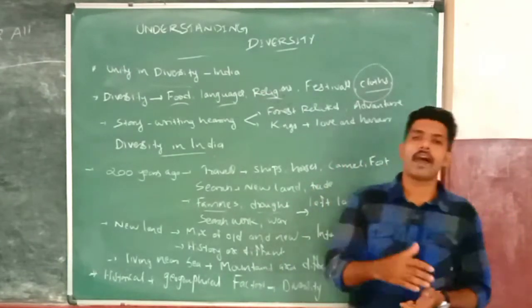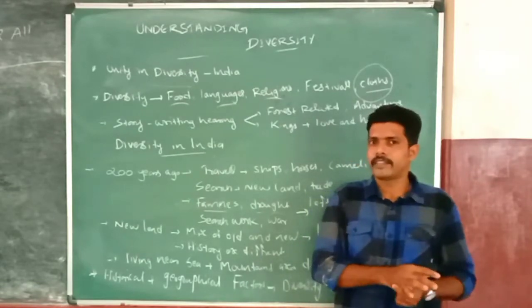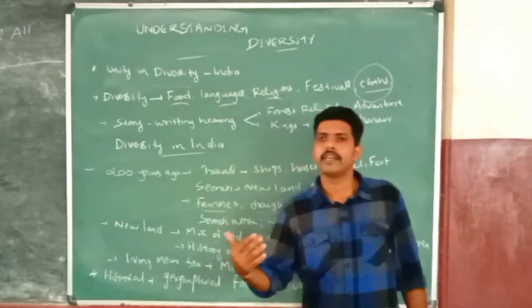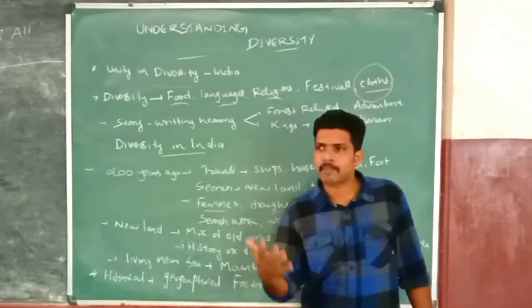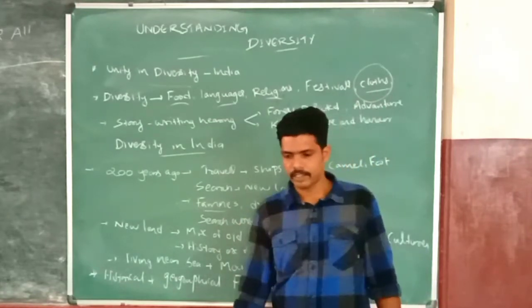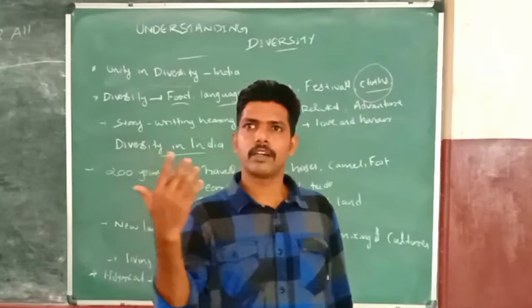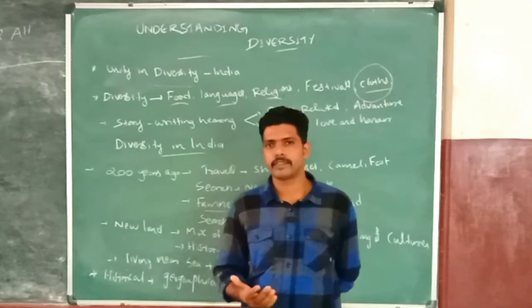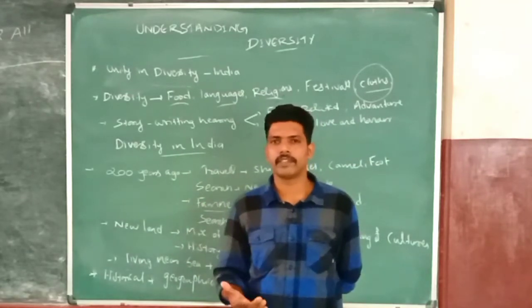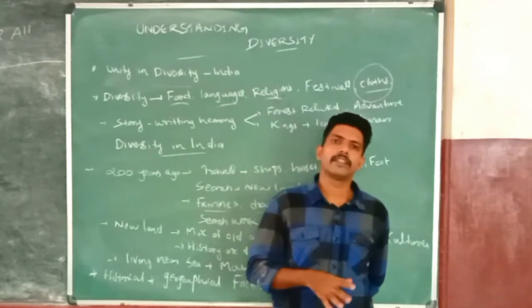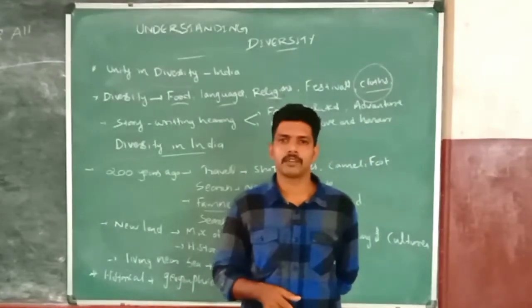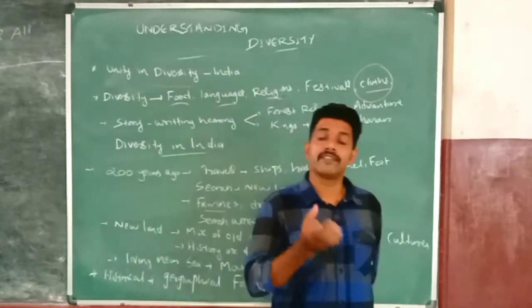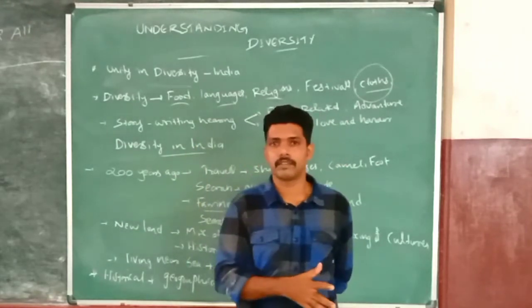And if they went to a new land and left their previous land, they tried to collaborate with that new land. They liked to follow their food style, then dress style, and they liked to speak their languages. For example, we can see here many Malappuram families have a Gulf connection. So our parents reached the Gulf region. Automatically when they reached the Gulf region, they became people of that Gulf country. They tried to speak their language, Arabic. They liked to eat their food items. That is why now in the Malappuram region we can see different types of Arabian food styles.